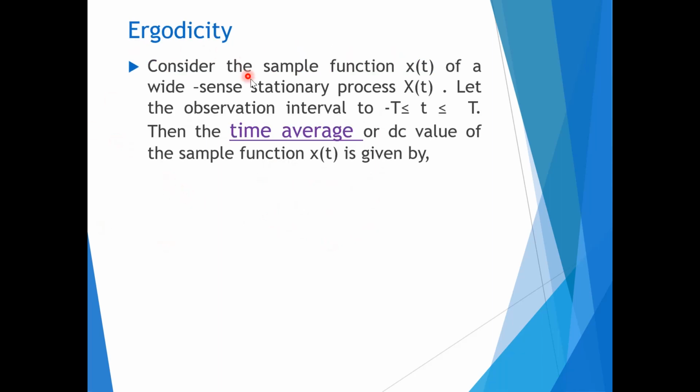Now, for the second term, that is ergodicity. Here, we need to consider the sample function x of t of a wide sense stationary process x of t. Let the observation interval be minus capital T less than or equal to t less than or equal to capital T. Then, we can find out the time average or DC value of a sample function x of t, which is given by mx of T is equal to 1 by 2T integration minus T to T x of t dt. This is the ergodicity.